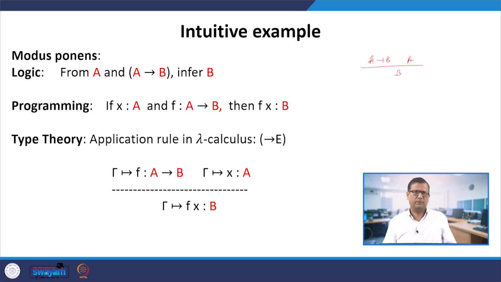One is a proposition, and we are viewing it then as a type, or if we started with types, we now view it as a proposition.